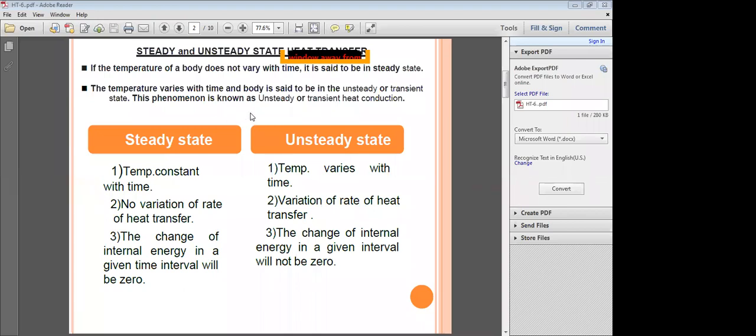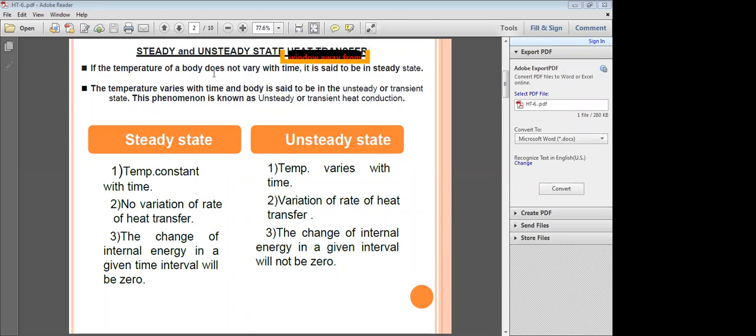So in conduction, what is steady state heat conduction? What is unsteady state heat conduction? What is periodic heat conduction? Here, in the case of steady state, what is steady state?